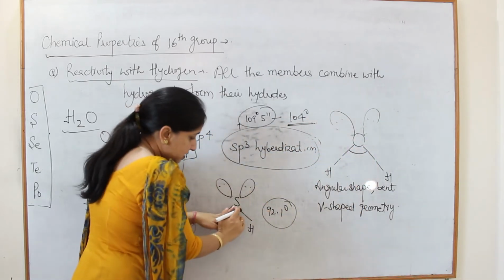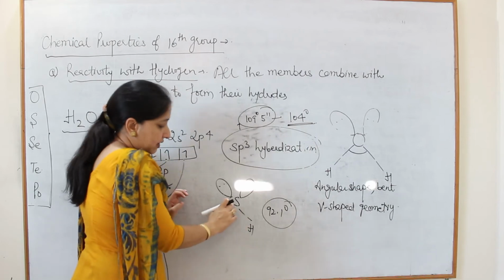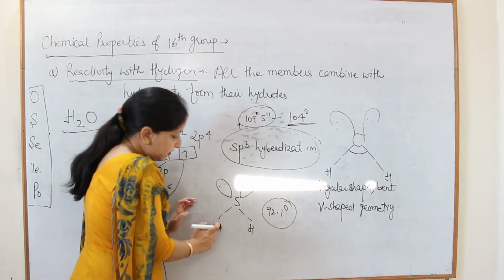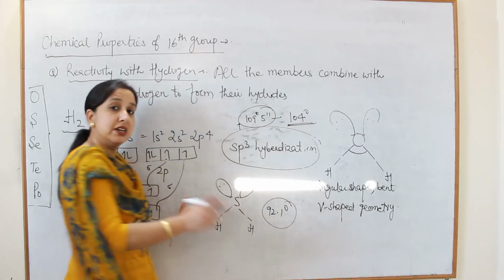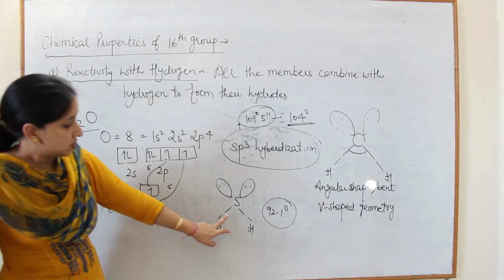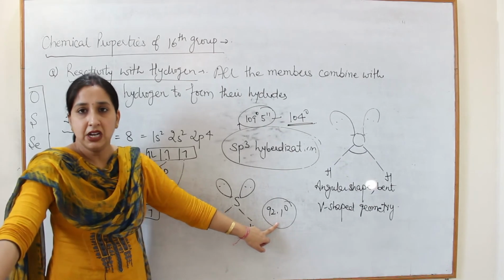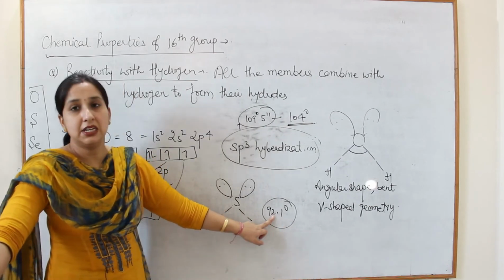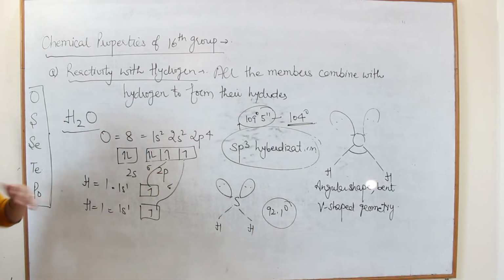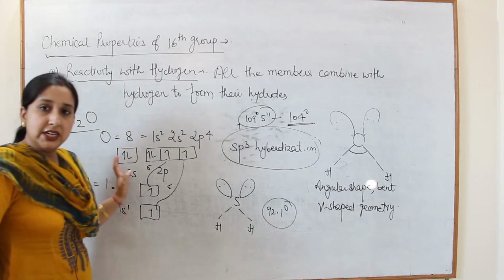Away means this will move away from the sulfur. If it moves away from the sulfur, means they come nearer to each other. So if they are nearer to each other, means their bond angle will decrease. So this is the reason why the bond angle in case of hydrides of 16th group goes on decreasing.